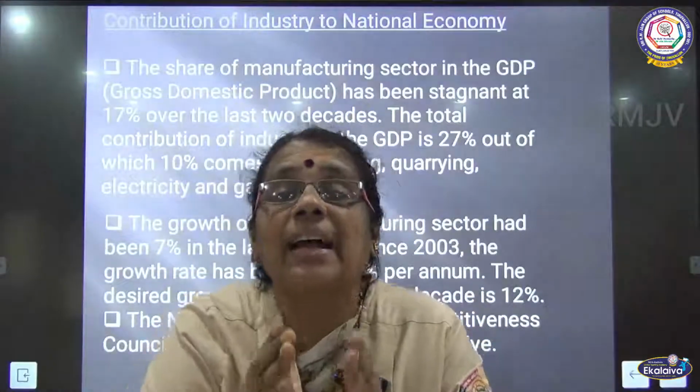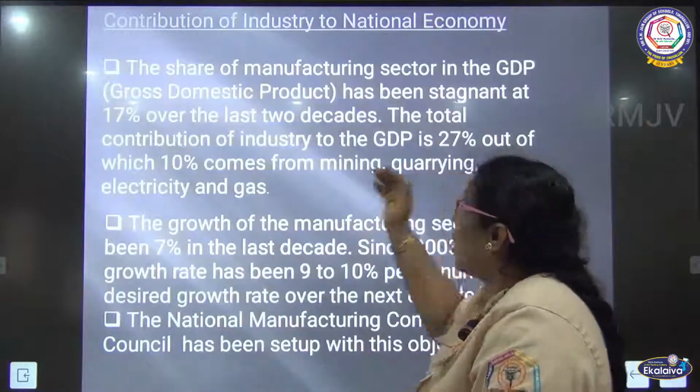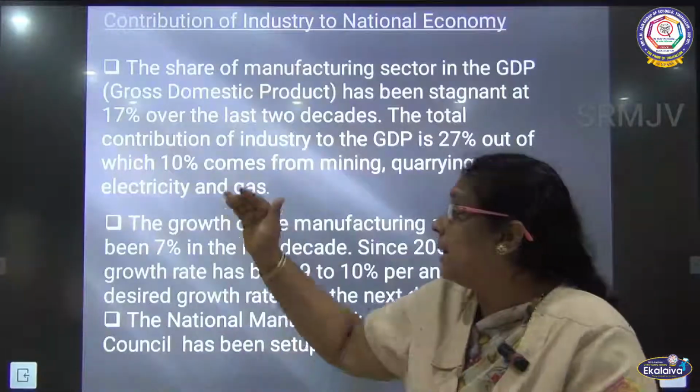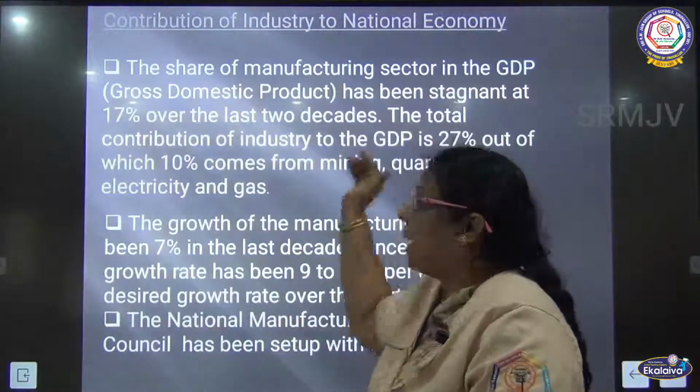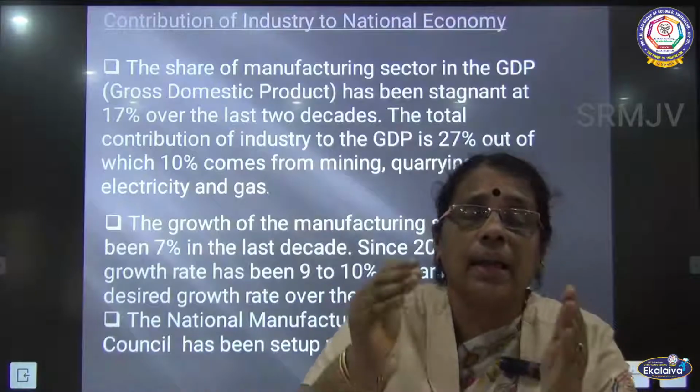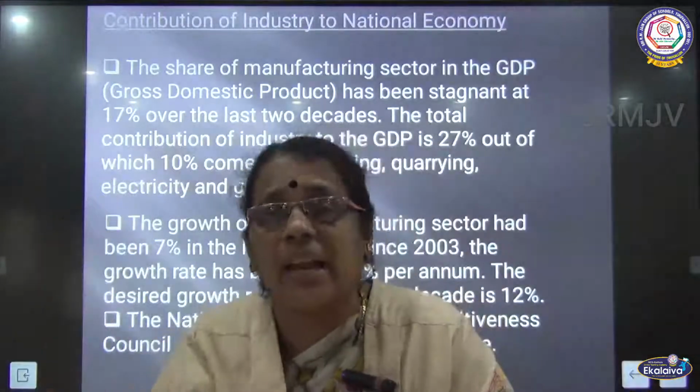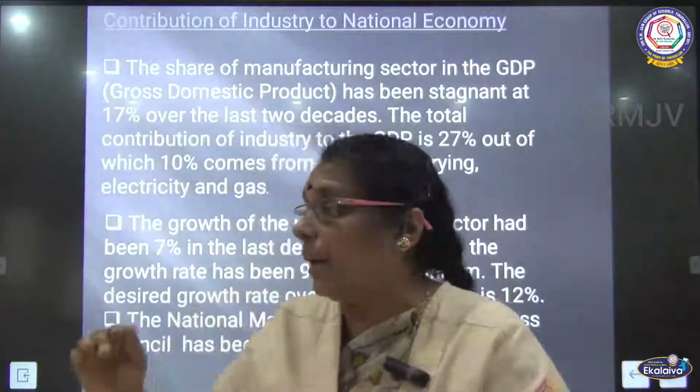We are stagnating at 17%, and out of which nearly 10% is coming from mining, quarrying, electricity and gas.